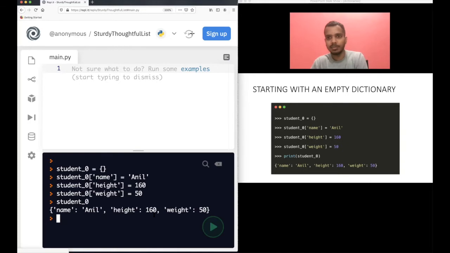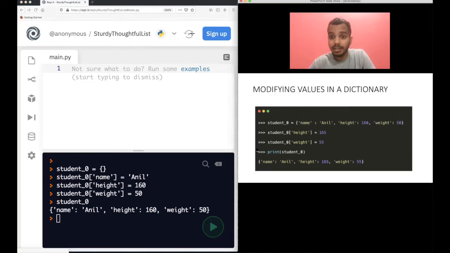So that's another way of basically starting with an empty dictionary, and that's what typically you will do in most of the programs. Now modifying values in the dictionary. The next question is, let's have this same content here. Like we already have a dictionary here, right? Now let's try to modify, let's say the height of Anil increased to 165 and his weight also got increased to 55. Now we need to modify that. So how do you modify that? It's similar to how do you modify in this, okay?